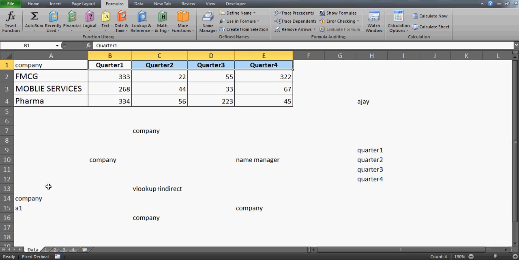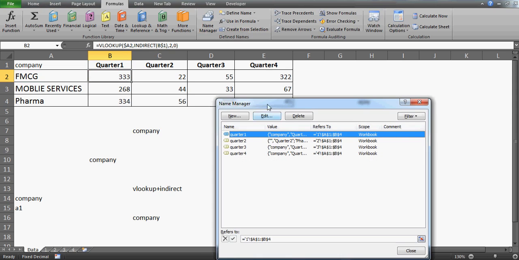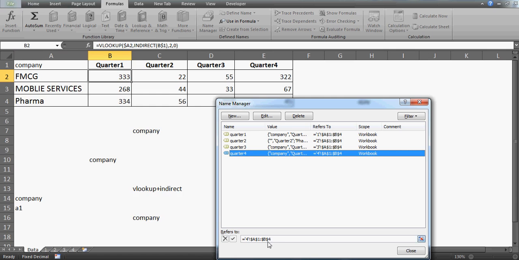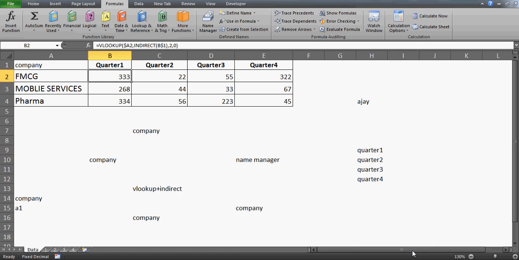So my headers should have exactly the same names as the name manager, so that when I write this indirect function, it can immediately go to this B1 and talk to that quarter 1 name in the name manager, which is available here. If I click here, you see that I will be on this sheet. If I click here and want to see where my quarter 4 is, you can see that it is available here, right?